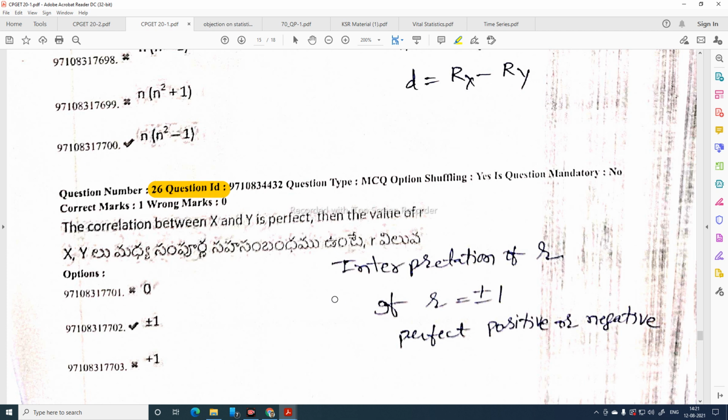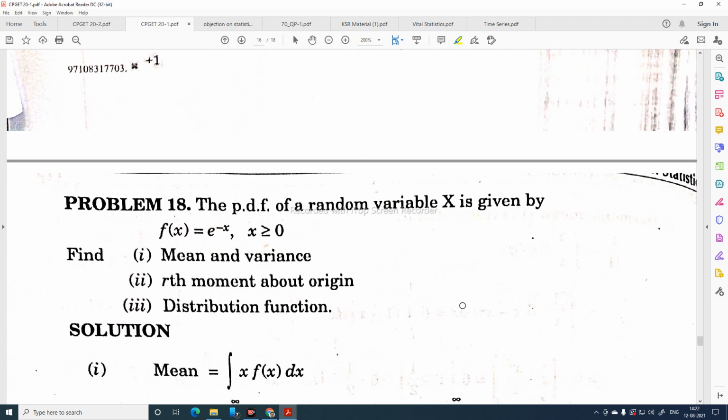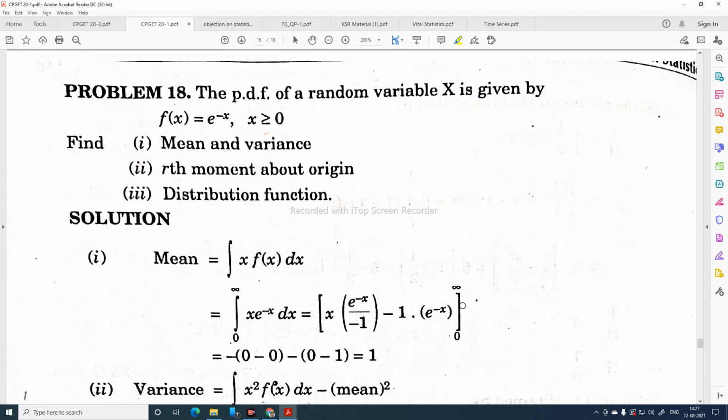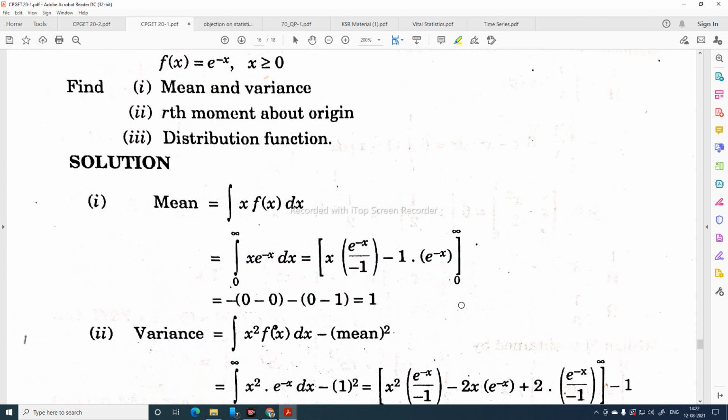If the correlation coefficient is +1, then there is perfect positive correlation. If the correlation coefficient is -1, then we can conclude that there is perfect negative correlation. This is about interpretation of correlation coefficient.